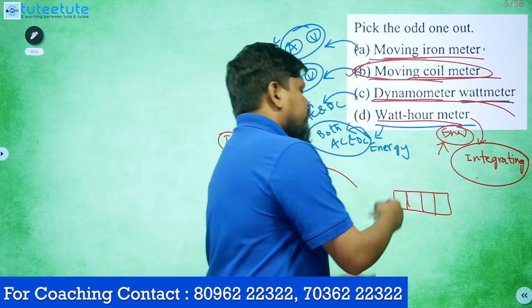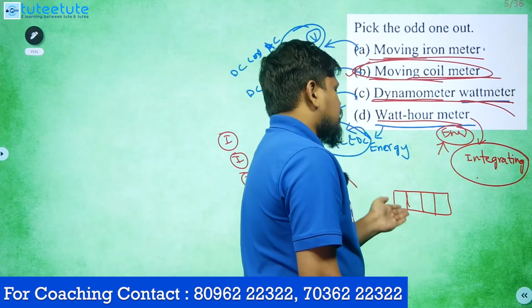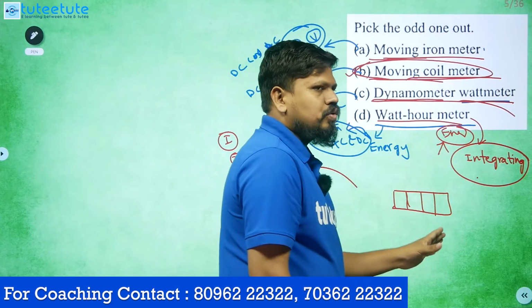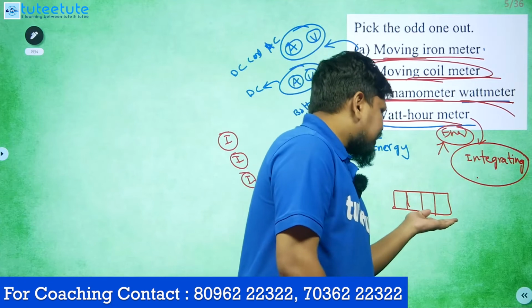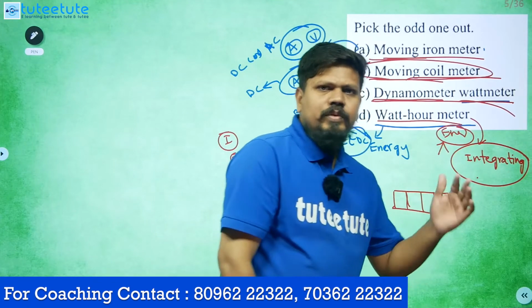That means if this month's reading is 165 units, that means 165 revolutions here, then next month it will be adding.